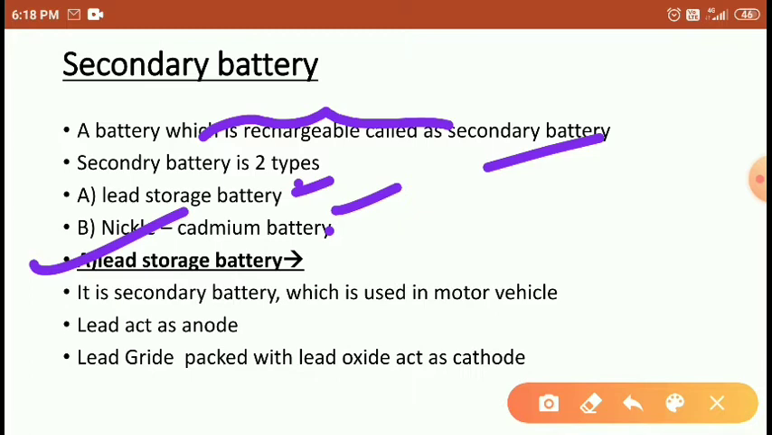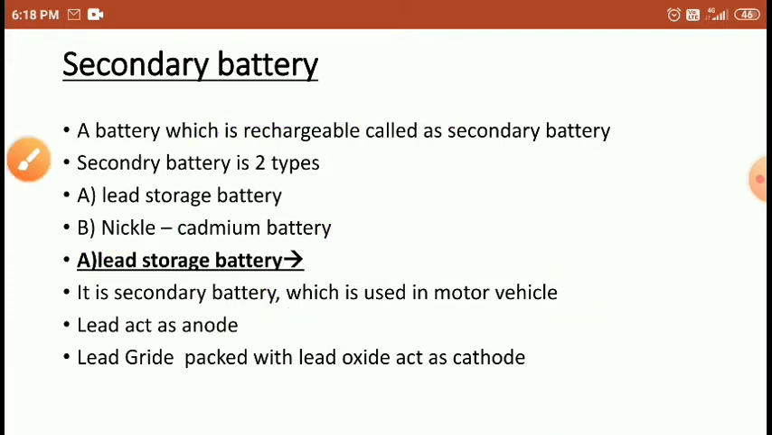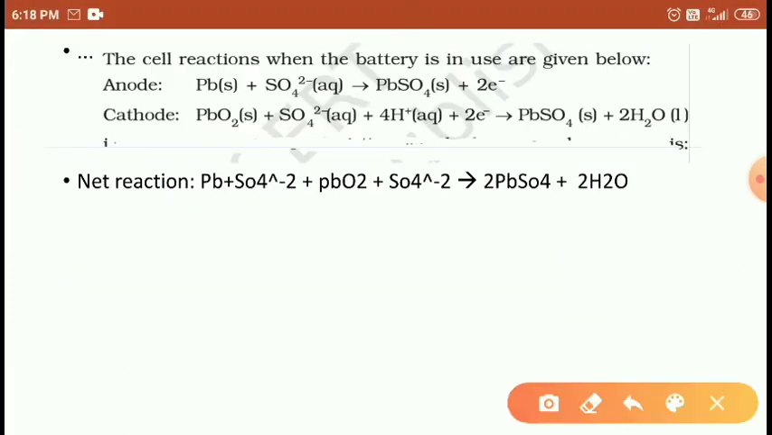It is a secondary battery which is used in motor vehicles, automobiles. Lead acts as the anode, and lead grid packed with lead oxide acts as the cathode. Pure lead acts as the anode, lead grids means a kind of rod, and lead oxide, both act as the cathode. Let's see the reaction, students.